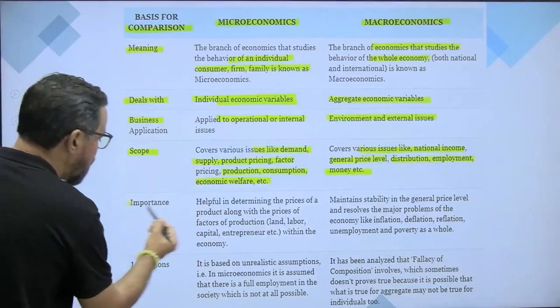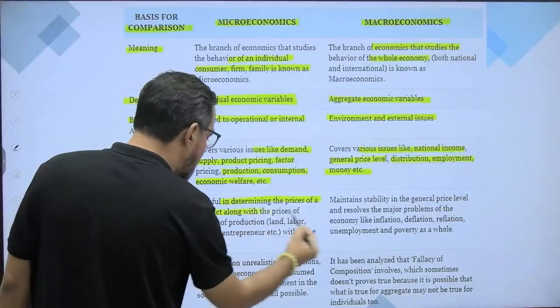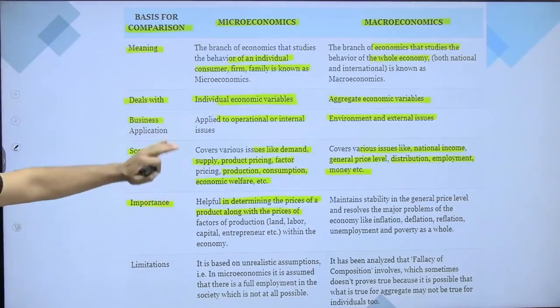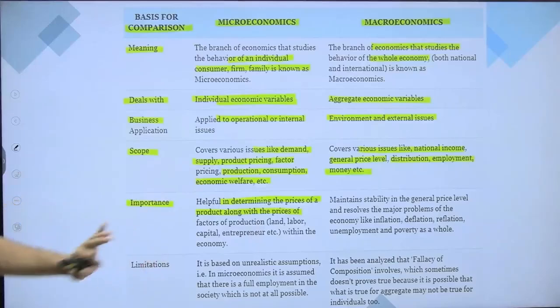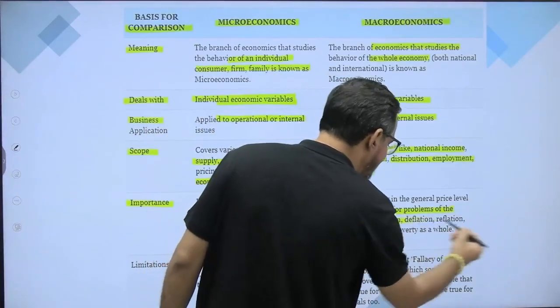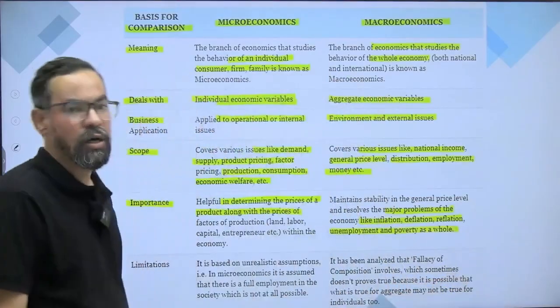Next one we have importance. It is helpful in determining the prices of a product, along with the prices of factors of production like land, labor, capital, entrepreneurs, and others. Here we also have major problems of the economy like inflation, deflation, reflation, unemployment, and poverty as a whole.